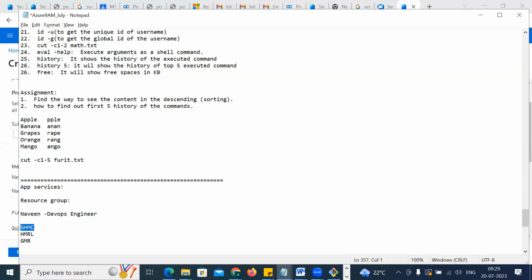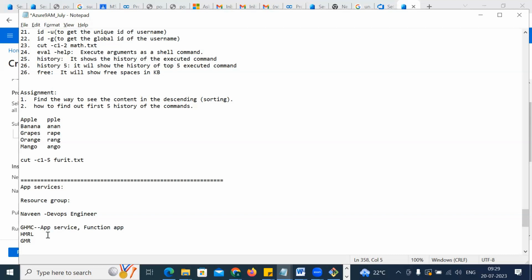Okay, one resource group for one project actually. Let's see GHMC. In this GHMC, whatever app services Naveen creates, he'll choose the resource group as GHMC. Whatever function app Naveen creates, he'll go to the GHMC resource group. So if you open the GHMC resource group, all the details will be coming to you. Okay, did you get the point?